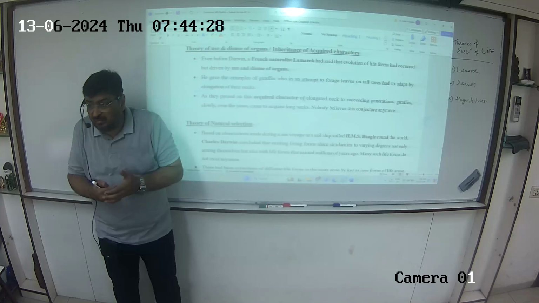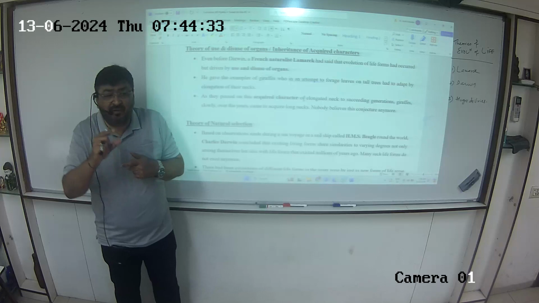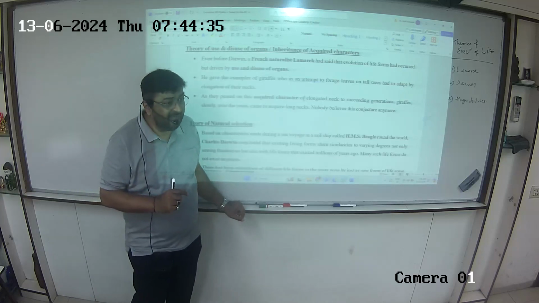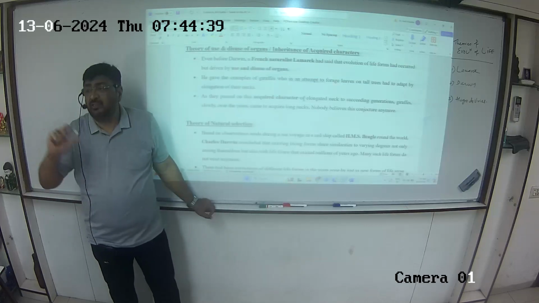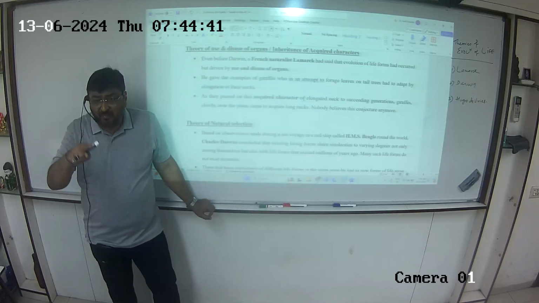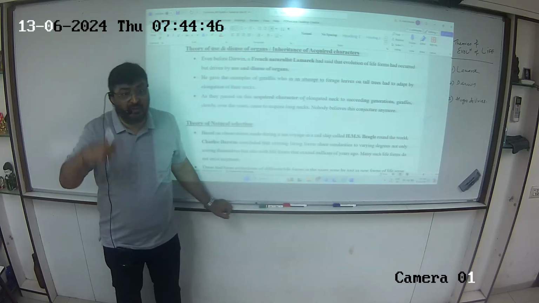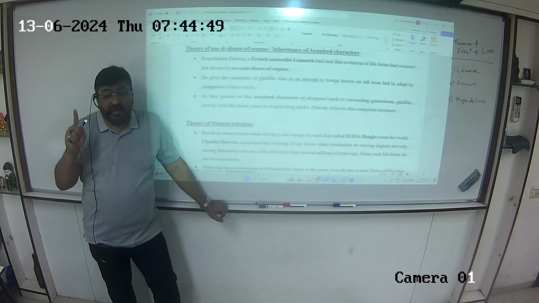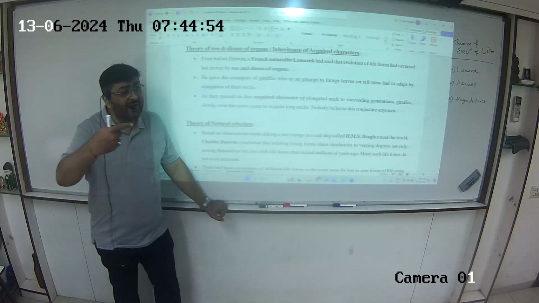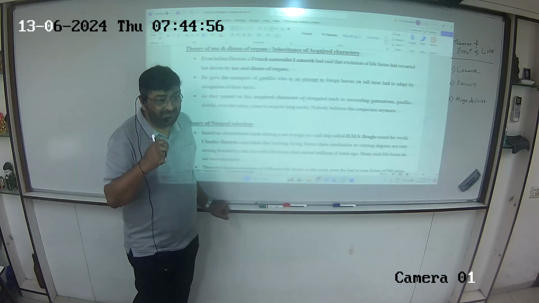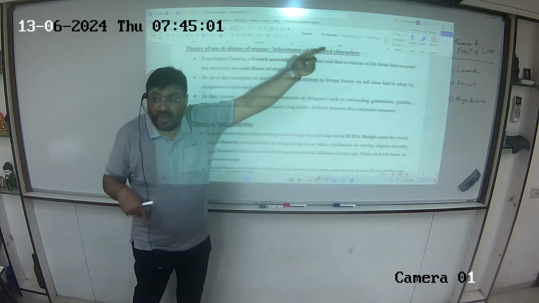Now this is all a supposition by Lamarck, please. So that led to elongation of the vertebrae of the giraffe. Now listen carefully, please. Is this elongation an inborn character or an acquired character? Acquired character, because of consistent use. Now Lamarck said that this acquired character gets passed on to the next generation. That's why this theory is also called inheritance of acquired characters.